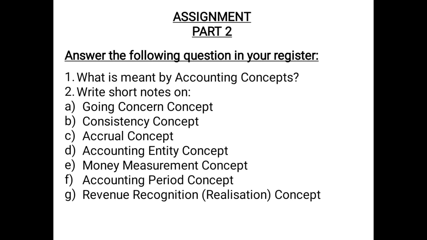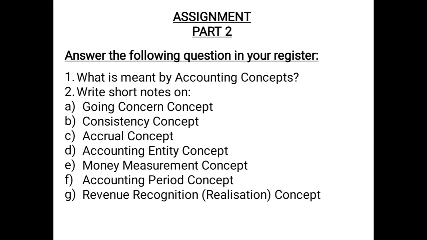The fourth one is accounting entity concept. This concept states that the businessman and business are two different identities, and therefore the assets and liabilities of the businessman are not the assets and liabilities of the business and vice versa. And it is for this reason that capital invested by the owner is treated as a liability for the business, because books of accounts are prepared from the business point of view and not from the proprietor's point of view.